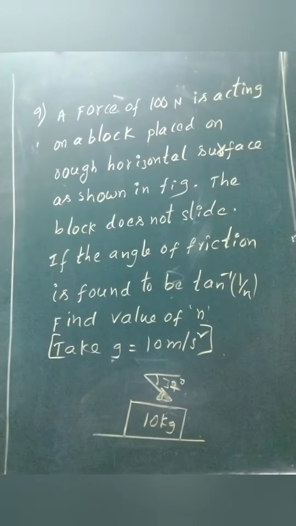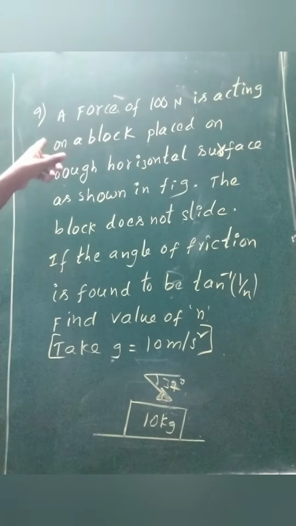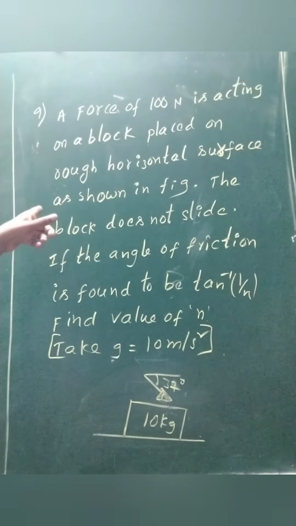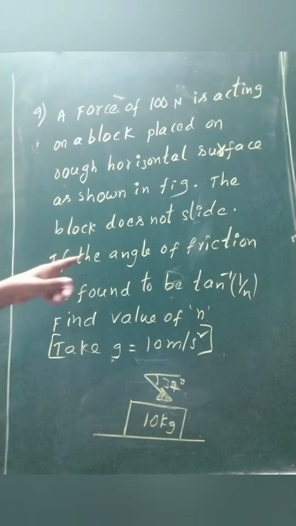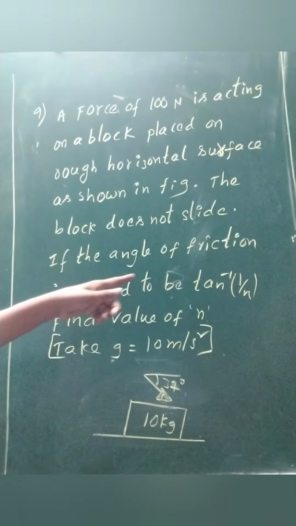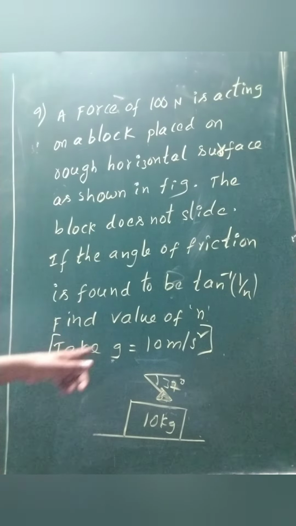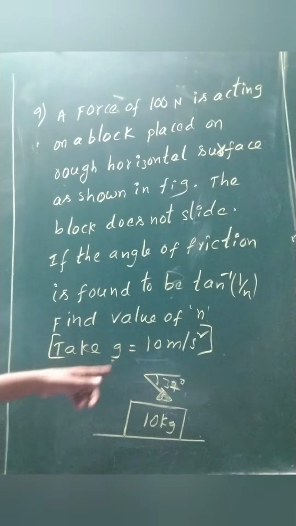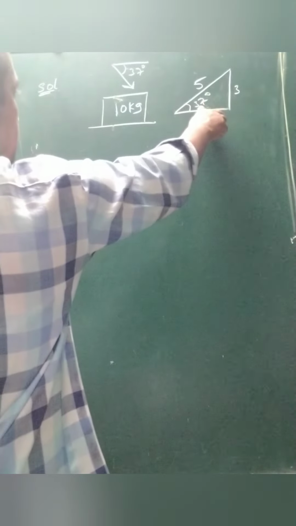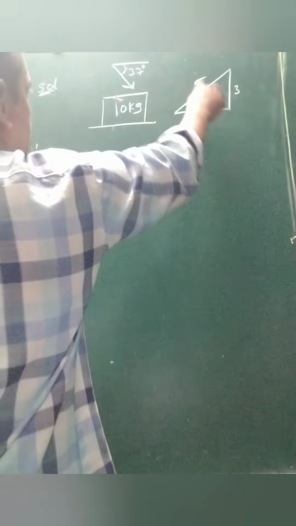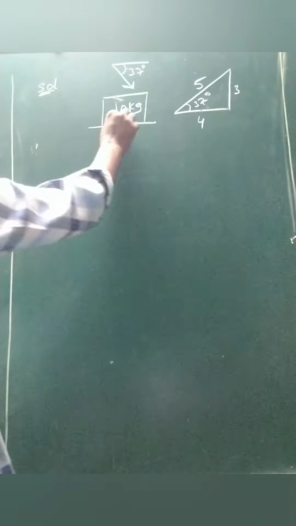A force of 100 Newton is acting on a block placed on a rough horizontal surface as shown in the figure. The block does not slide and the friction is found to be tan n by 7, find the value of n. The angle is 37 degrees, so again the same 3, 4, 5 we can take.